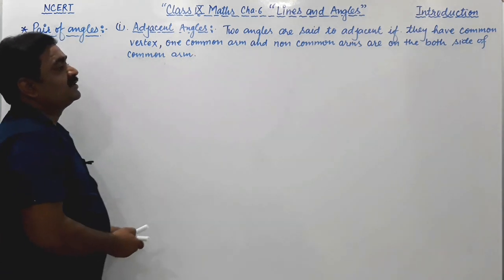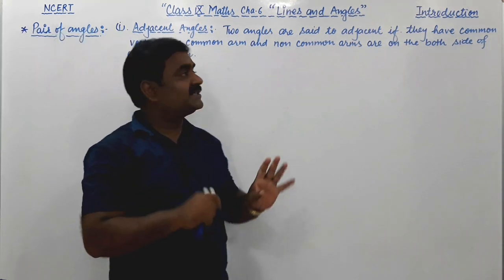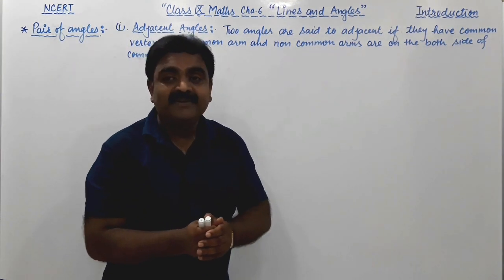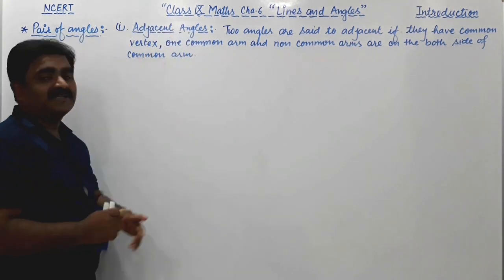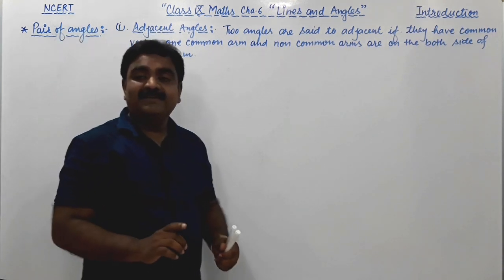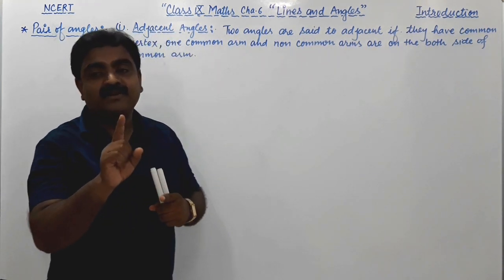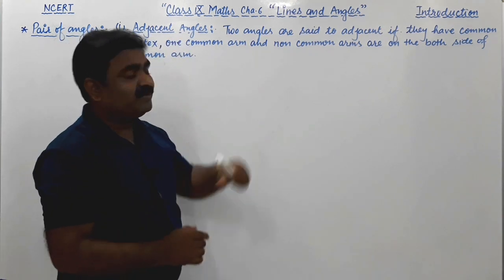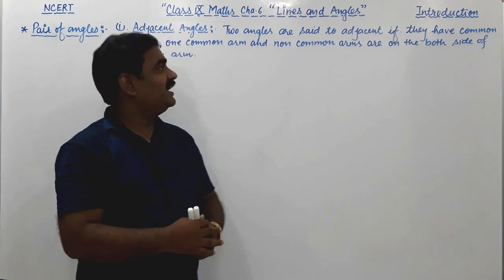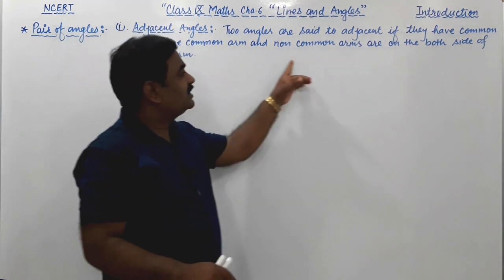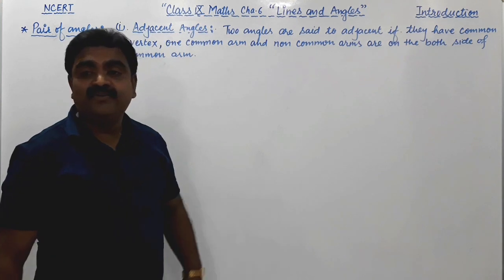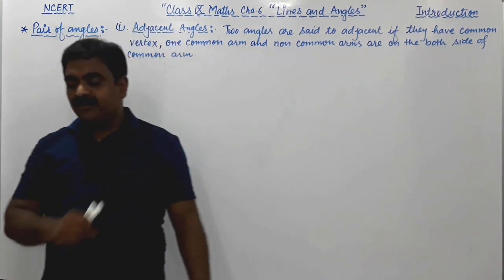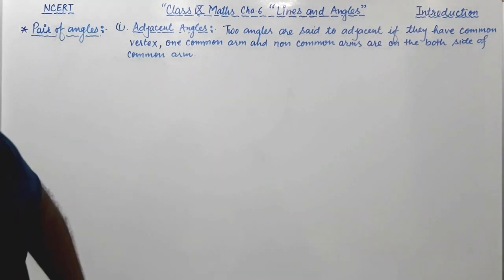Right, friends? So let us understand the meaning of this. Two angles are said to be adjacent if they have a common vertex. Means the vertex of both angles should be common. One arm should be common, and the other non-common arms are on both sides of the common arm. From the figure it will be clear what an adjacent angle is.